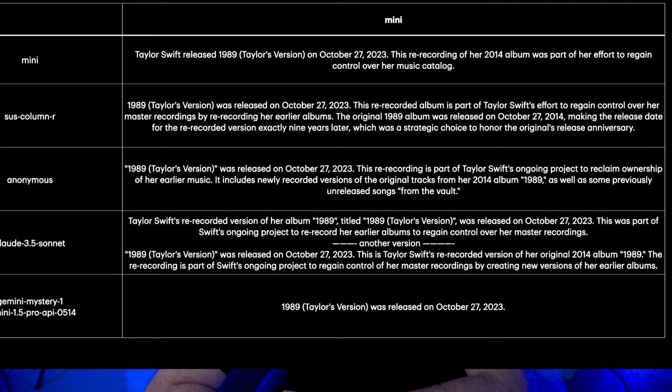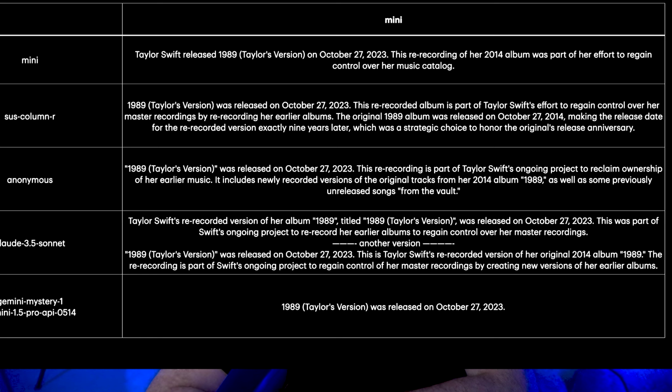Again, if I look at the anonymous version, which is another bot that is sitting on the lmsys chatbot arena at the moment, which is by OpenAI, you can just ask it a question. I'll tell you it's based on a GPT-4 architecture. And you see 1989, released on October 27, 2023. That first line between anonymous and Mini are roughly the same, and it's very similar to sus column R.